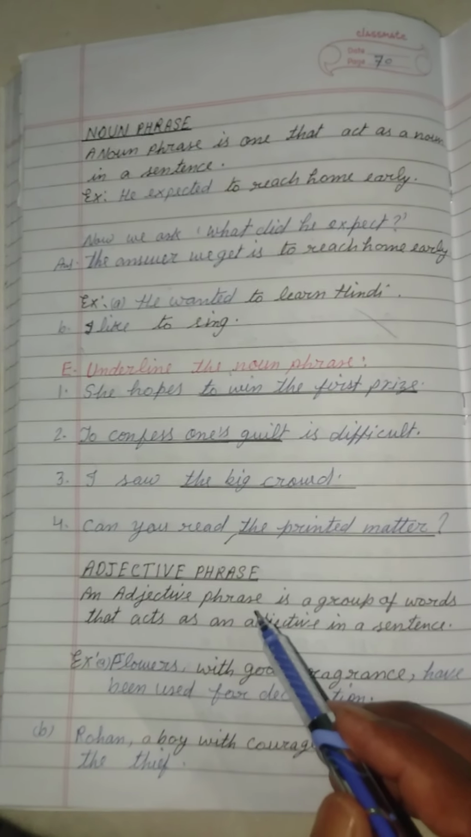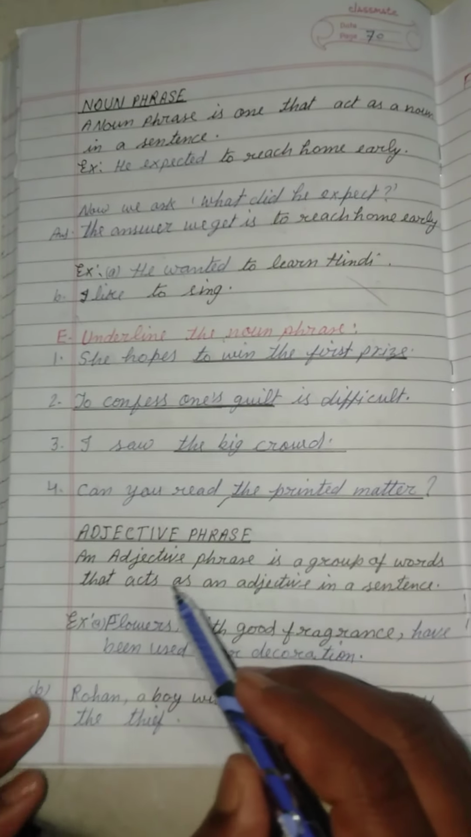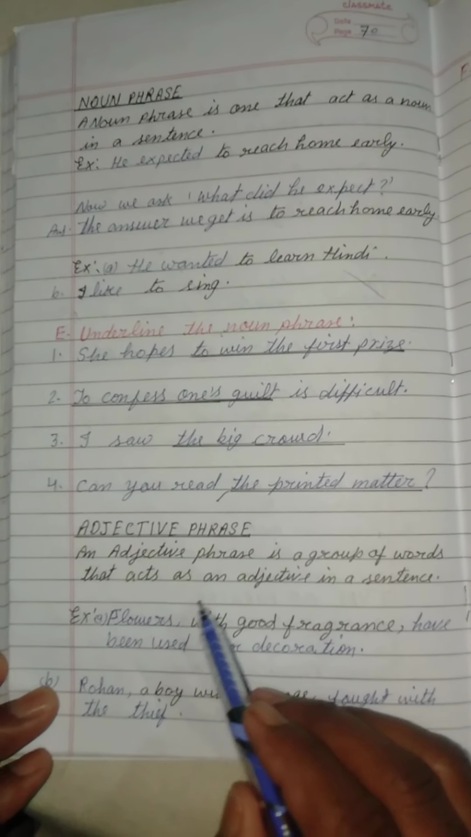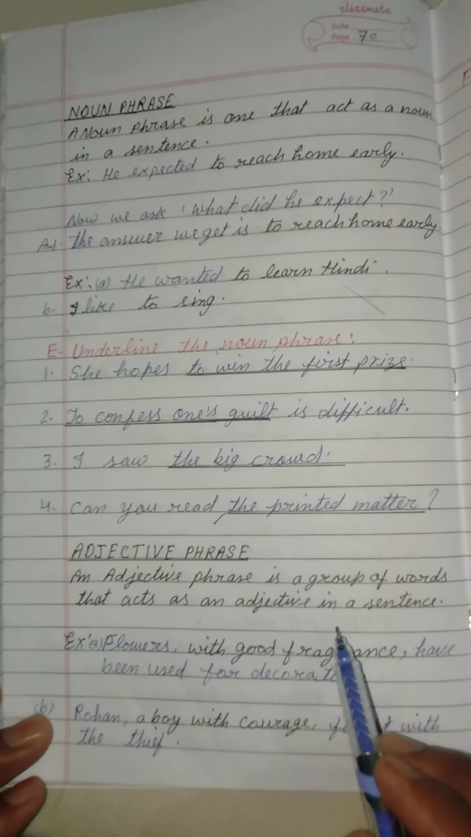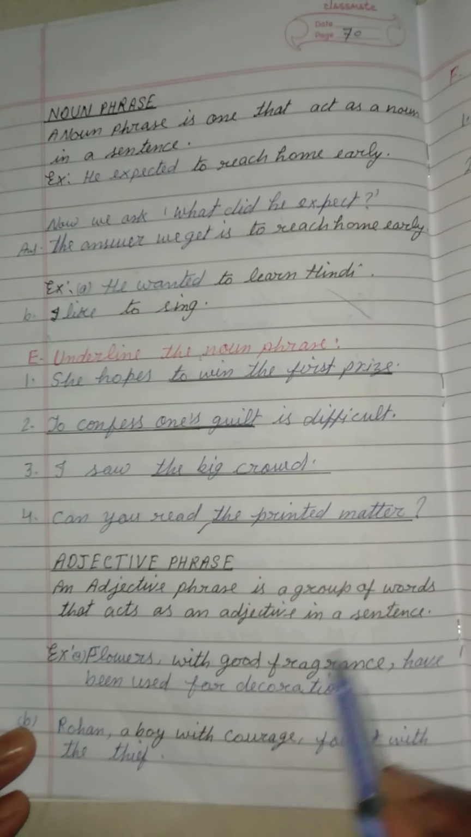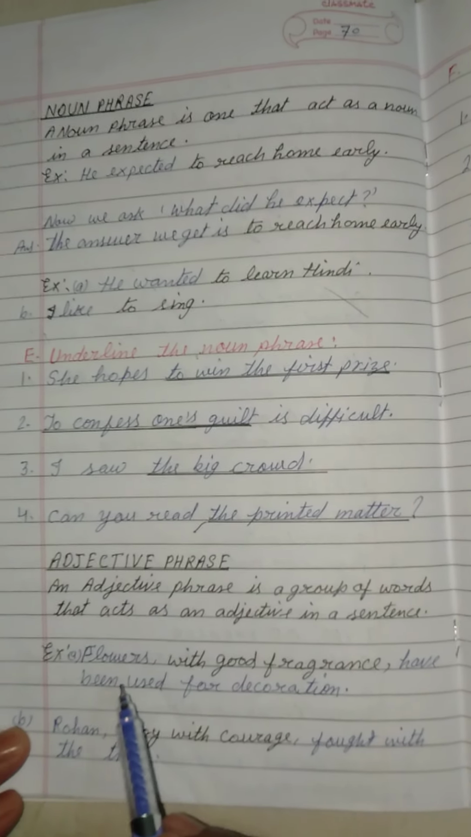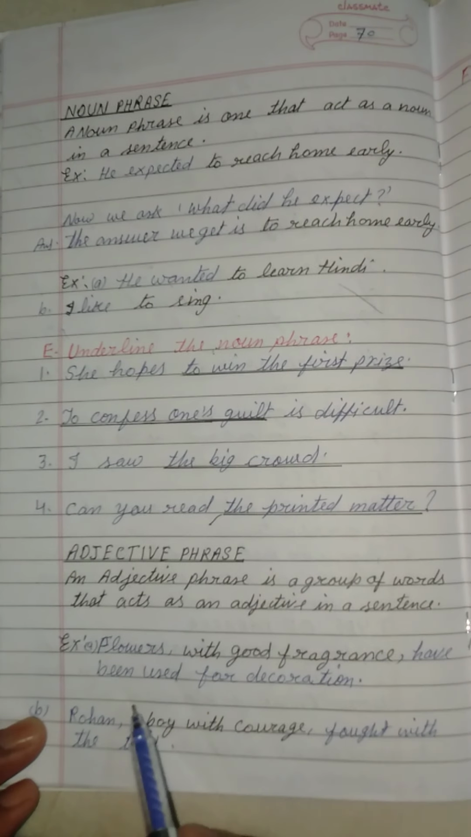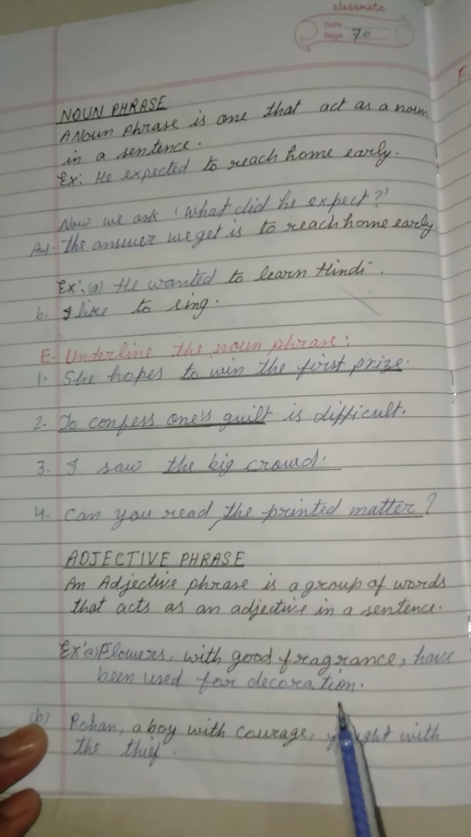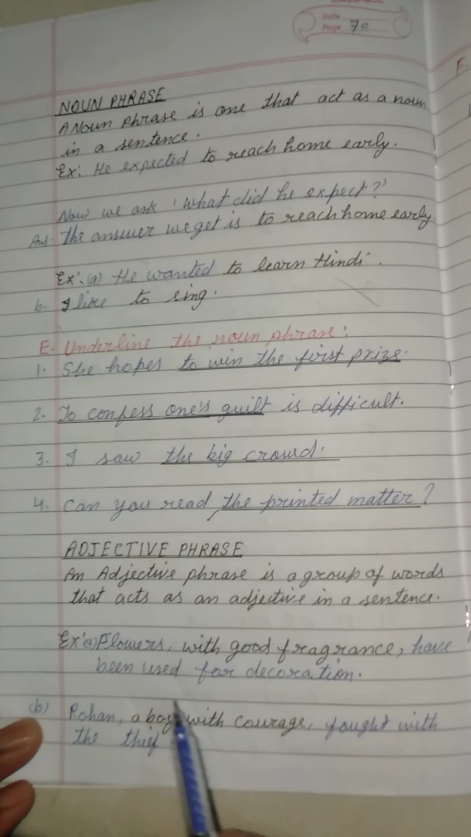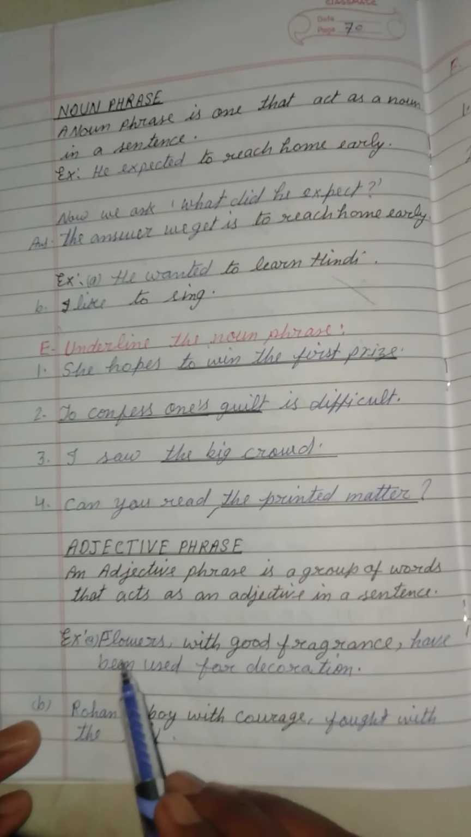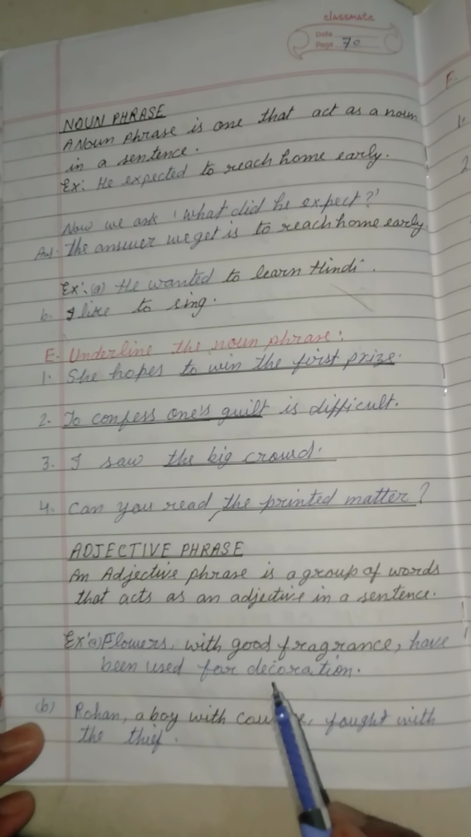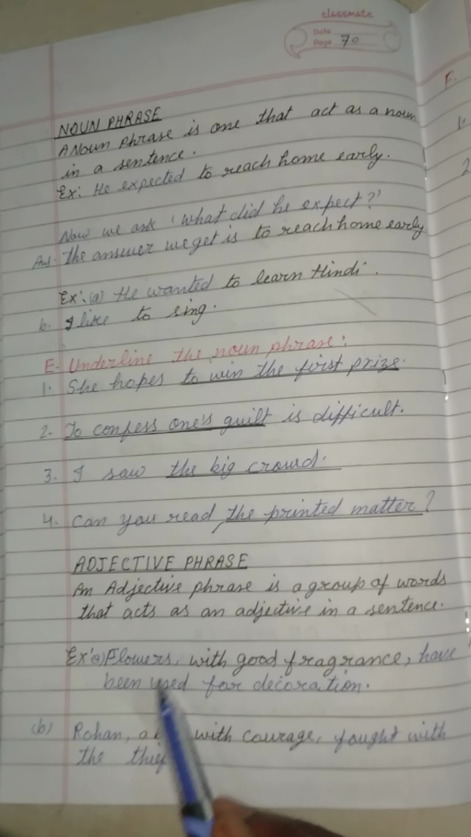On the second number, adjective phrase. An adjective phrase is a group of words that acts as an adjective in a sentence. Example: flowers with good fragrance have been used for decoration. In this sentence, the dark color words, with good fragrance, are telling the quality of the flowers.